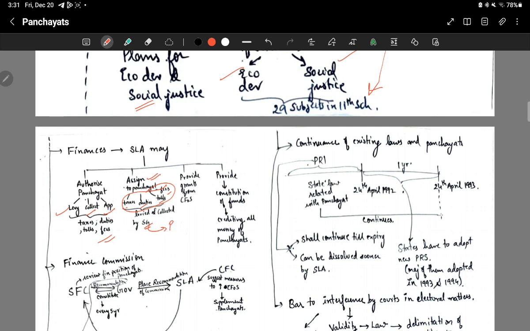Then it can provide grants. The state legislative assembly can provide grants from the consolidated fund of the state to the panchayats. Then the state government can also provide for constitution of funds for crediting all the money of the panchayats. Okay, fund बनाएंगे इसमें.